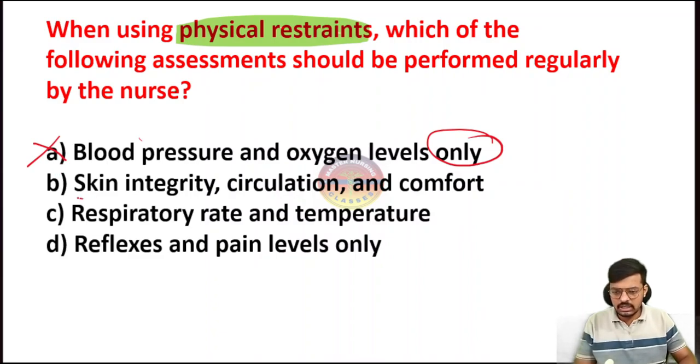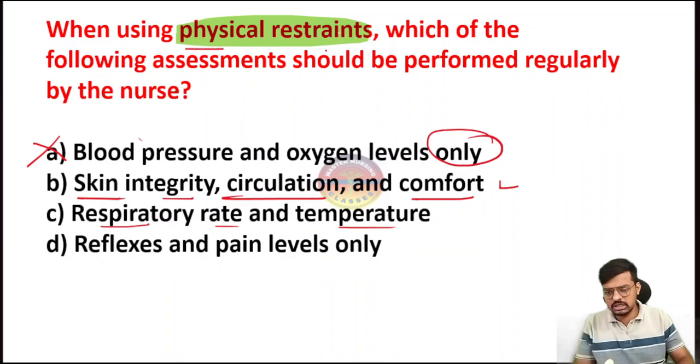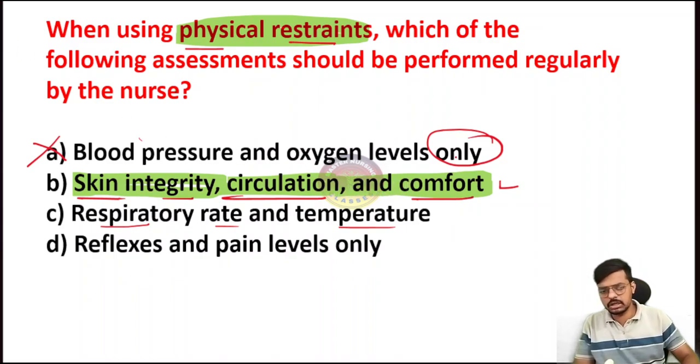Then comes option B: skin integrity we have to monitor, circulation we have to monitor, and comfort we have to monitor. Yes, we have to monitor this one. Then comes option C: respiratory rate and temperature we have to monitor. So only this much is not required, but they have asked for the restraints here specially. So the answer is skin integrity we have to monitor regularly, circulation regularly, and comfort of the patient regularly. Okay, and continuously keep the patient under supervision.